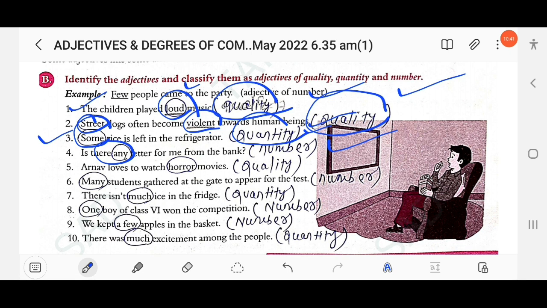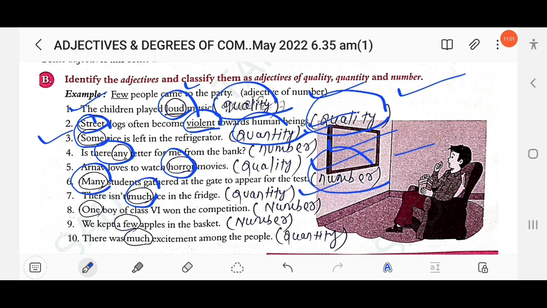The next, Arnab loves to watch horror movies. Horror, quality. Then next, many students gathered at the gate to appear for the test. Many. Many means number, adjective of number. Indefinite. Then next, there is not much ice in the fridge. Much, adjective of quantity.